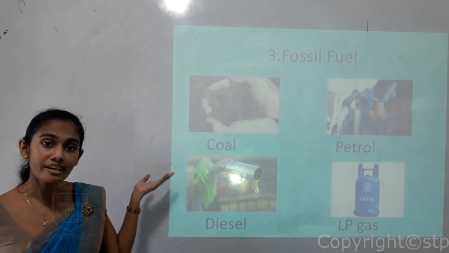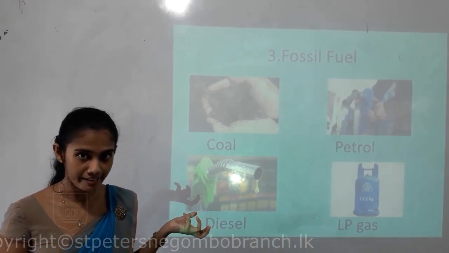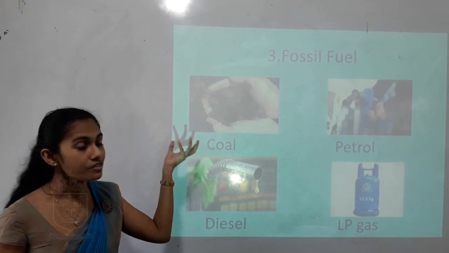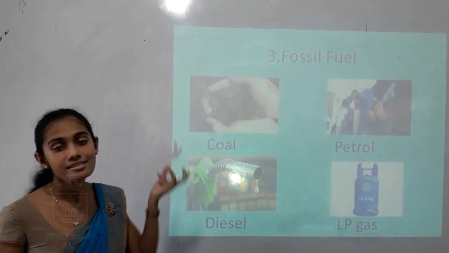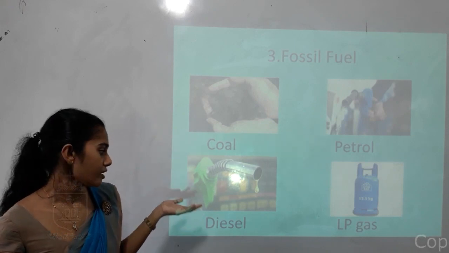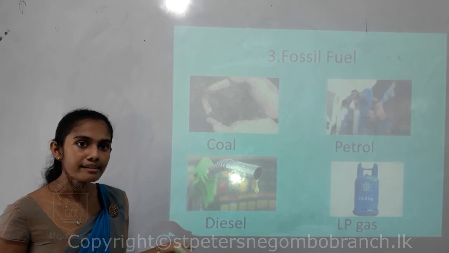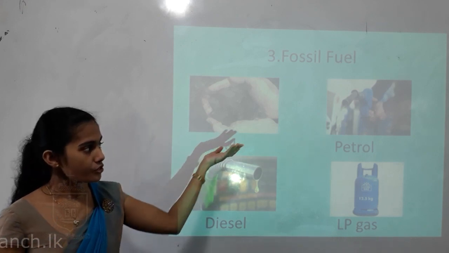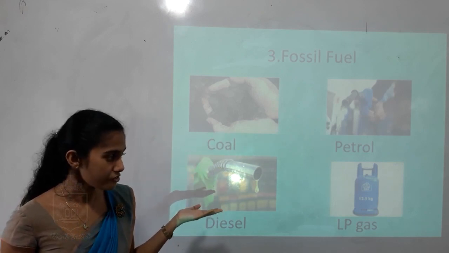Coal, you all know, children, in the past we had coal-powered trains. So those trains were working with the energy which is produced by coal. Okay, so coal is a type of fuel. So this is another type, diesel. You all know, children, your vans and containers, they all work with diesel. So petrol, your cars, they work with petrol, children.